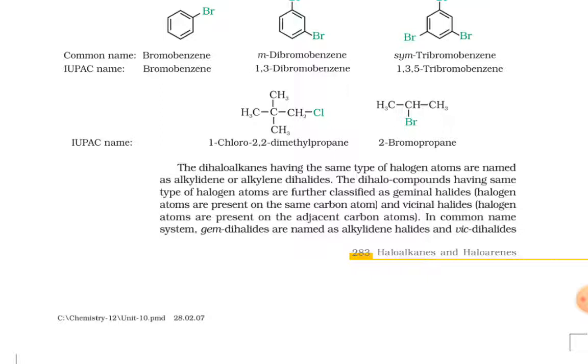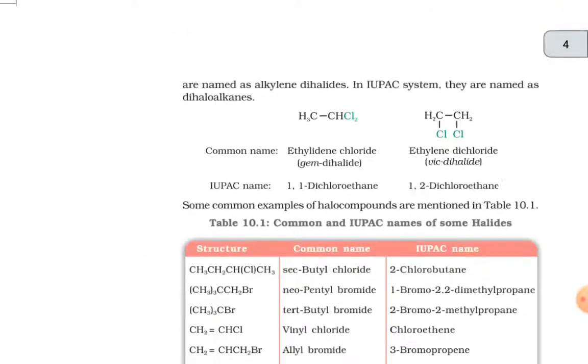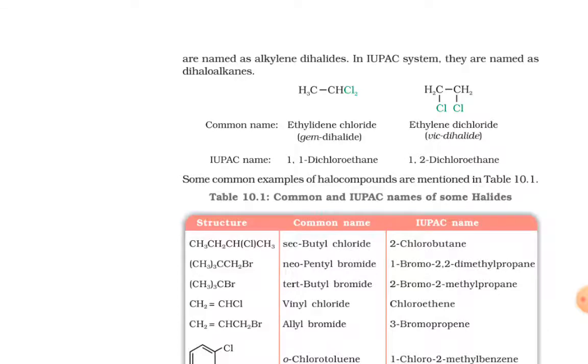The dihaloalkanes having the same type of halogen atoms are named as alkylidene or alkylene dihalides. The dihalo compounds having same type of halogen atoms are further classified as geminal halides, where halogen atoms are present on the same carbon atom, and vicinal halides, where halogen atoms are present on adjacent carbon atoms. In common name system, gem dihalides are named as alkylidene halides and vicinal dihalides are named as alkylene dihalides. In IUPAC system, they are named as dihaloalkanes.